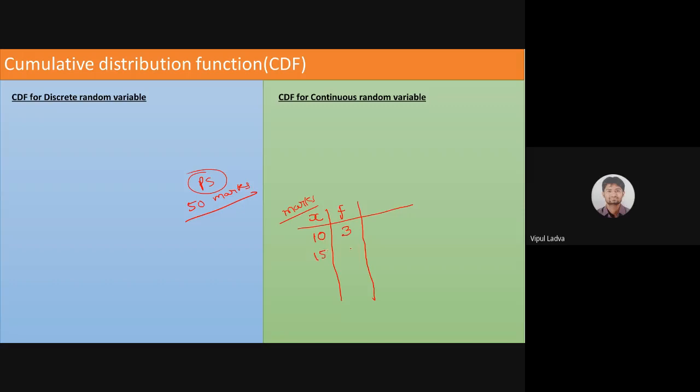Now 15 मार्क्स आने वाले 5 बच्चे, मान लीजिए 20 मार्क्स 2 ही बच्चे. देन आफ्टर 40 मान लीजिए 10 स्टूडेंट्स हैं, and 50 out of 50, suppose there are 7 students, is it? Now this first column represents the marks of student. Now this is frequency, that means 3 students got 10 marks, 5 students got 15 marks, 2 students got exactly 20 marks, 40, 50, is it?